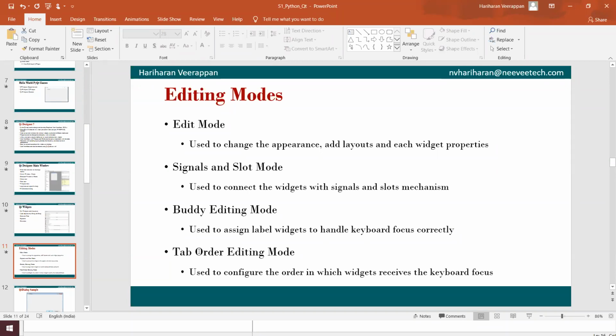And we have the tab order editing mode. In every application, if we do not have a mouse, we can use tab to move from one button to another button, one selection to another selection, one drop down to another drop down. Like that, we can assign the tab order so that focus moves accordingly from one user interface widget to another. That is called the tab order editing mode, basically.